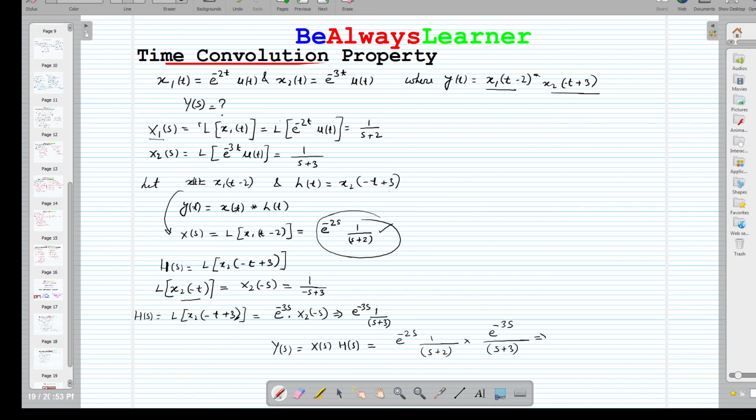We will solve both, and we can directly write it also. No issue. Rather than going into the depth, you can write it as e raised to the power minus 2s divided by s plus 2, this in one bracket, and the other is e raised to the power minus 3s divided by s plus 3. So that's how you can use the property and find out the response of a given system.